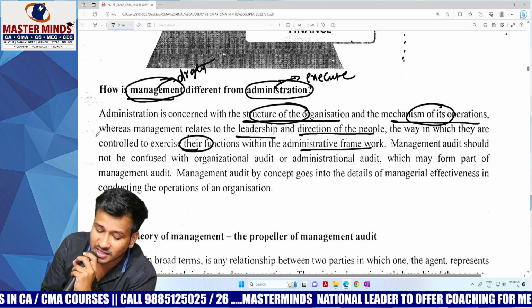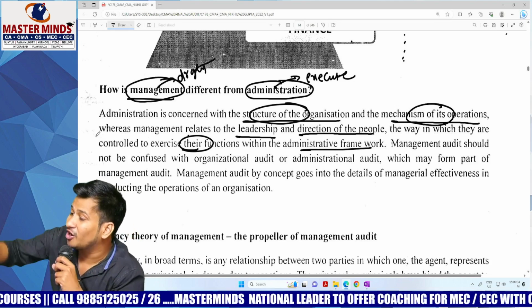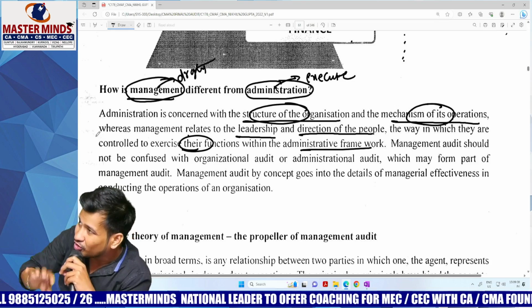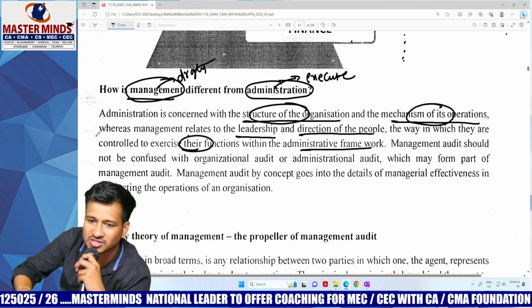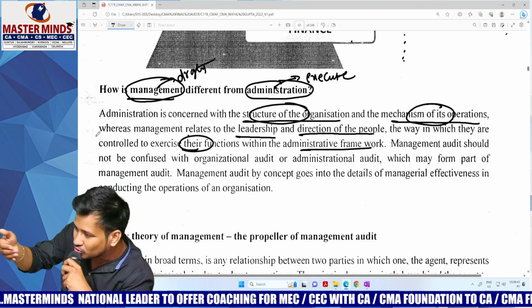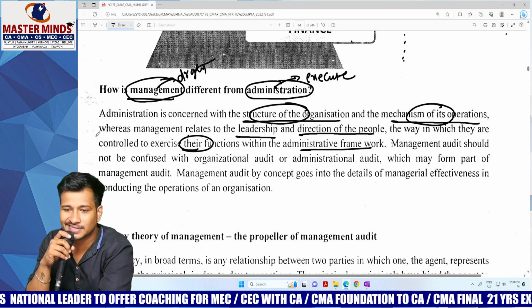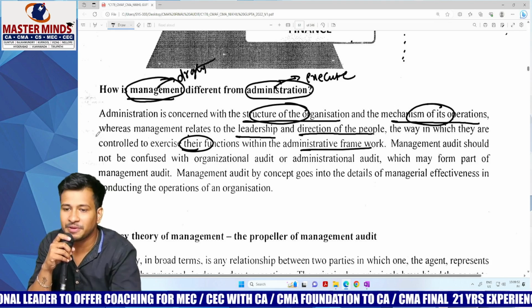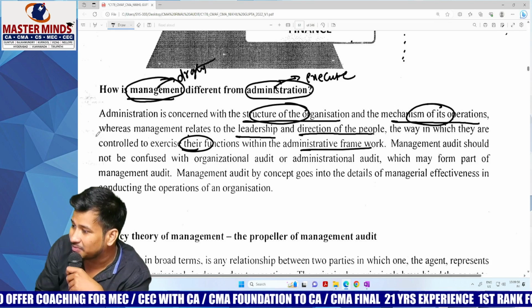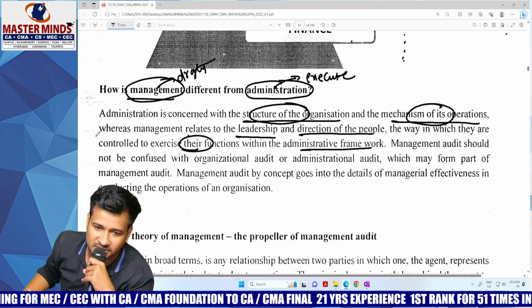Whereas management relates to leadership and direction of the people. They need to check what the organizational objectives are, and according to those objectives they need to draft the plans. Those plans must be implemented, which is called administration. Leadership, management; implementation, administration. Clear, everybody?